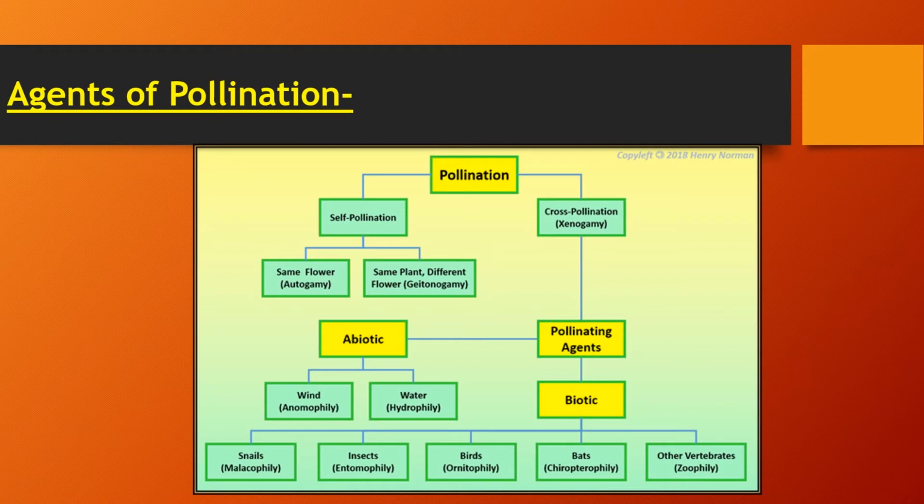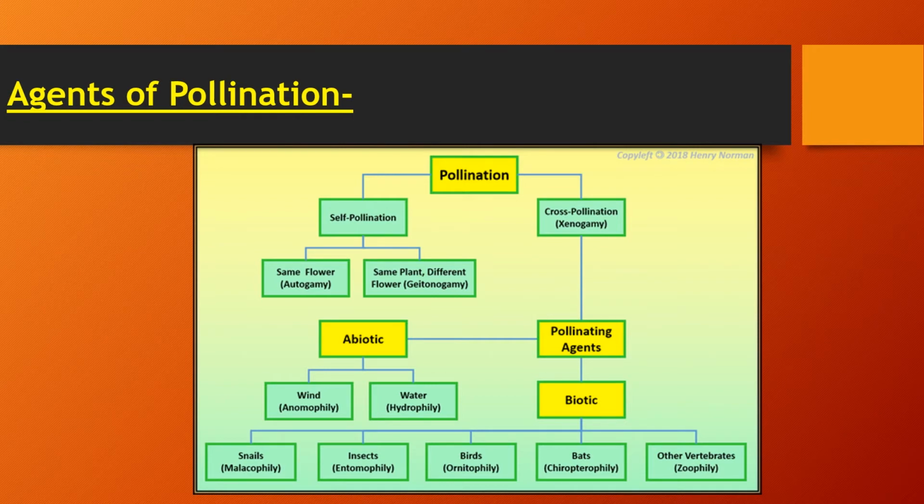On the other hand, water: very few of the aquatic plants get pollinated with the help of water, because some of the flowers which float over the water surface do pollinate with the help of insects or some other birds. But those aquatic plants which are totally submerged adopt some adaptations.